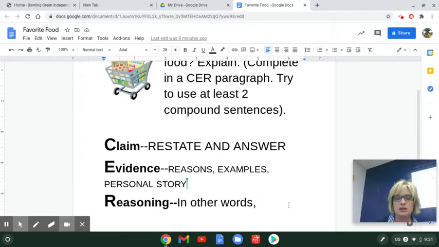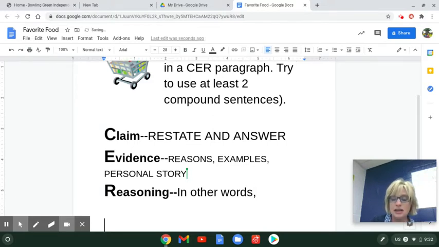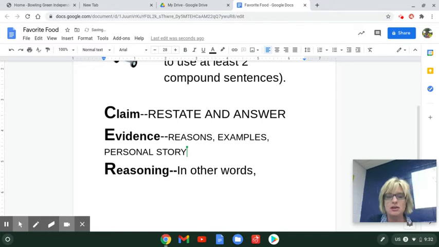Now, before we get started, let's think about what a compound sentence is in case you forgot. A compound sentence is two simple sentences that have a subject and a predicate, and they're joined by a coordinating conjunction. And those are FANBOYS. F is for, which is a fancy because, A is and, N is nor, B is but, O is or, Y is yet, and S is so.